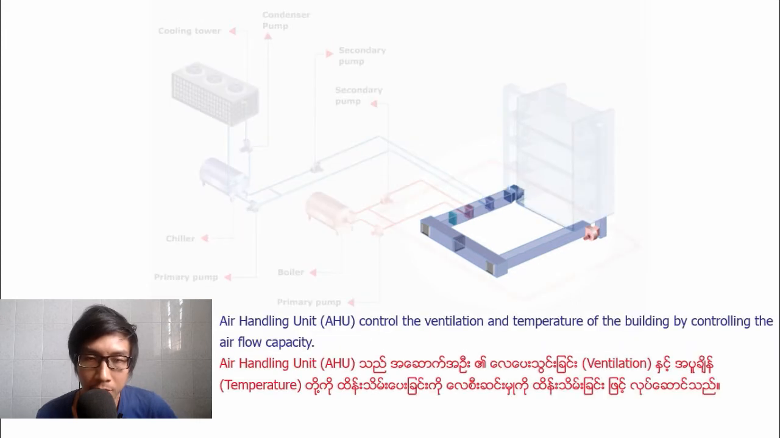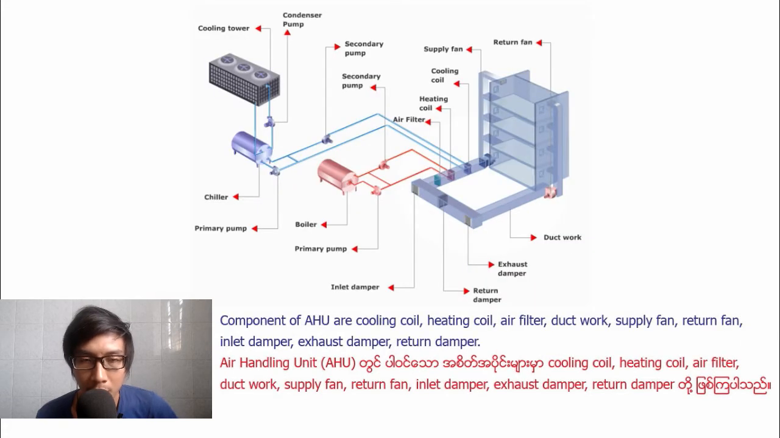Air handling unit, AHU, controls the ventilation and temperature of the building by controlling the airflow capacity. Components of AHU are cooling coil, heating coil, air filter, ductwork, supply fan, radiant fan, inlet damper, exhaust damper, radiant damper.